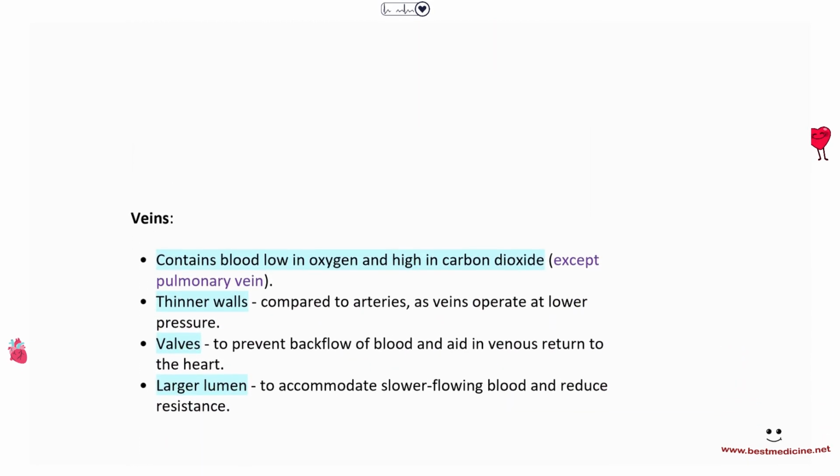So veins, they contain blood that is low in oxygen. Generally, veins would transport deoxygenated blood, except the pulmonary vein. The pulmonary vein would be the vein that brings oxygenated blood from the lungs to the heart. Veins have thinner walls compared to arteries, and veins also have valves. And valves are there to prevent backflow of blood and aid in venous return to the heart. Veins also have a larger lumen to accommodate slower flowing blood and reduced resistance.